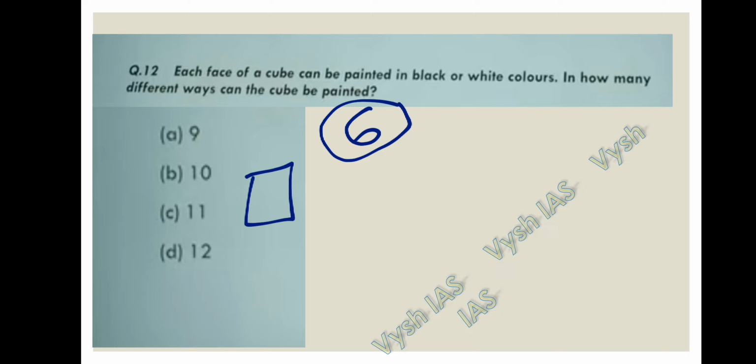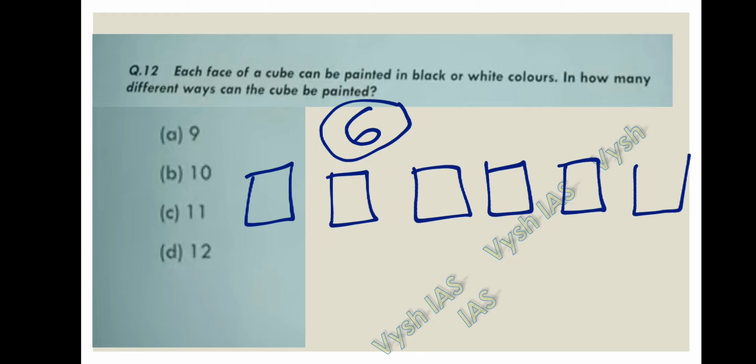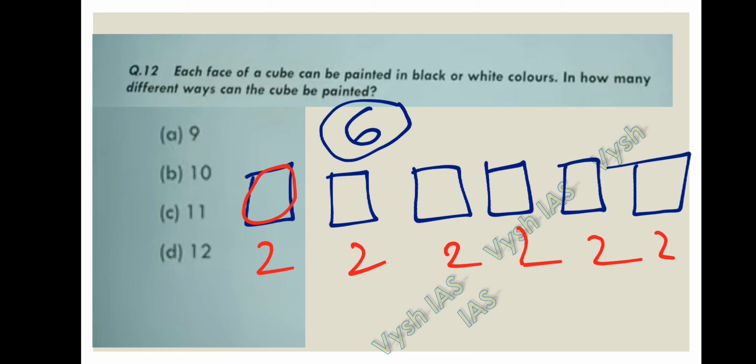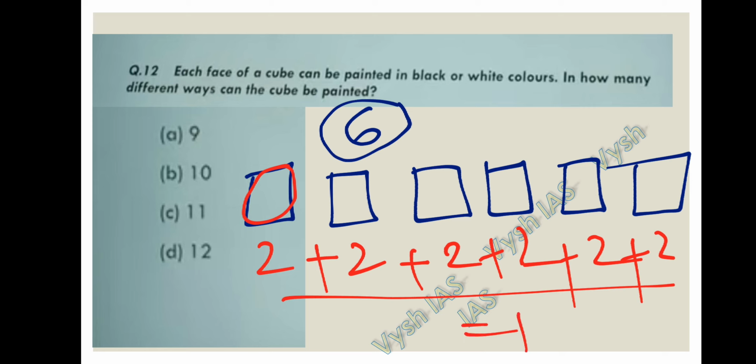So let's take, there are 6 sides. Okay, each side has 2 chances, right? This can be painted either black or white. In the same way, this also. So each of them has 2 chances of painting. So the total number of chances is 2 plus 2 plus 2 plus 2, that is 6 2s is 12. So 12 is the answer for this question. Question number 12, answer D is correct, that is, the answer is 12.